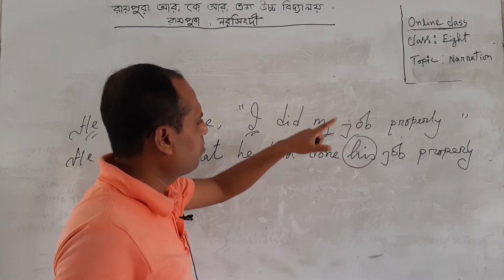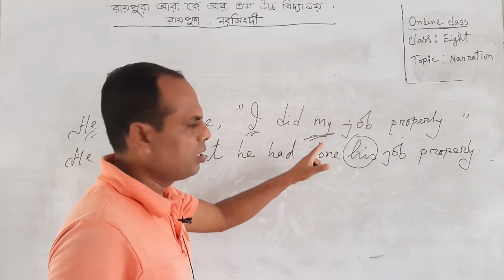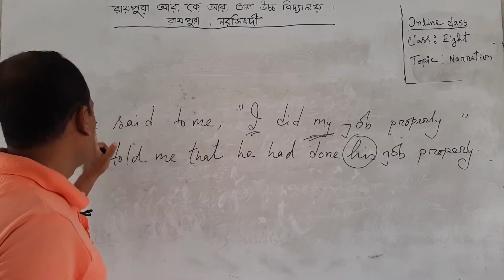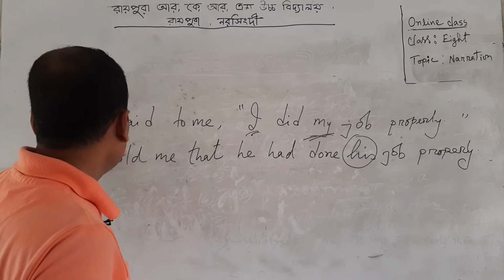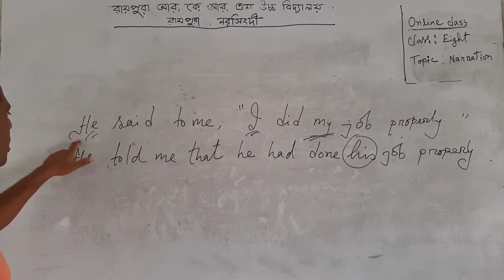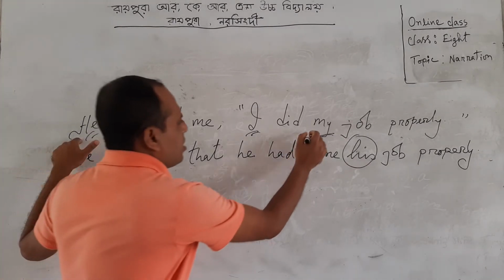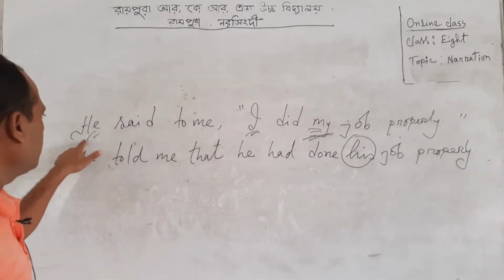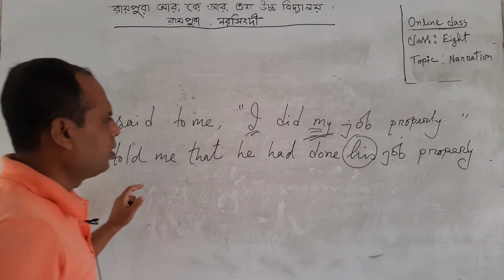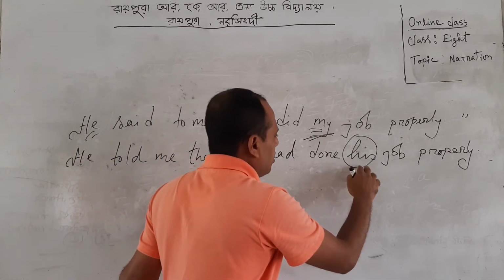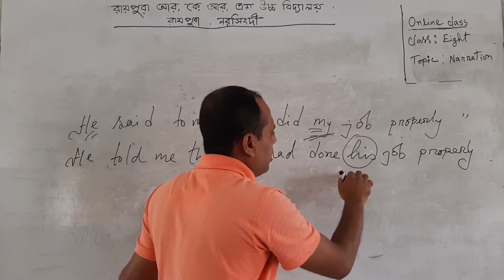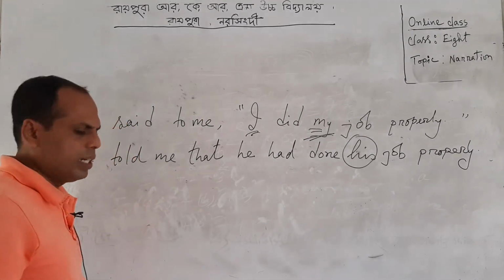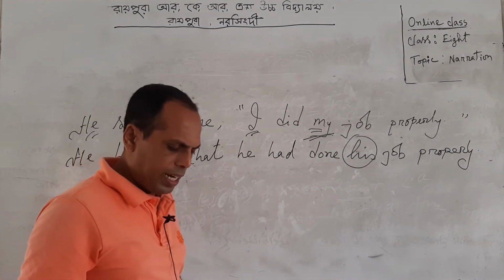If we find first person in reported speech, then it will follow the subject of the reporting verb. That means he. As there is a possessive form, we have to write the possessive form of the subject of the reporting verb. So we can write here his. Is it clear to you? Okay, dear students, now we will take another example.